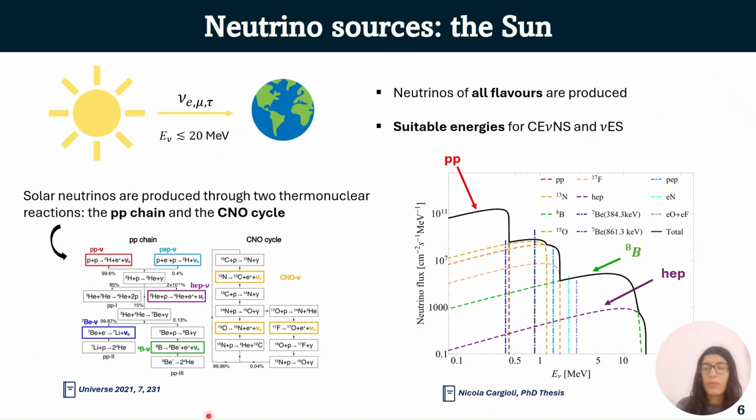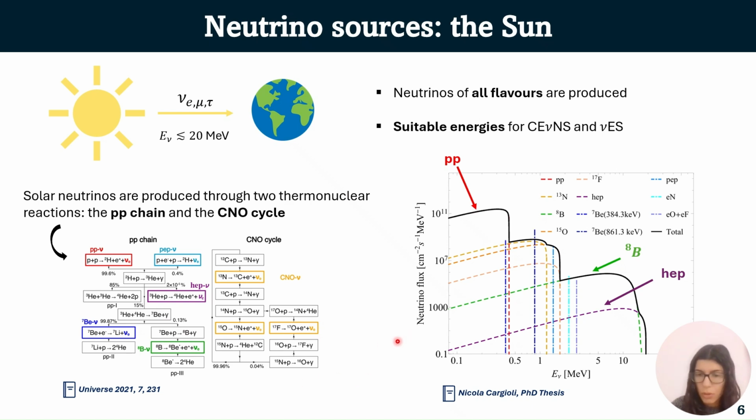Okay, so as I said before, one of the sources of neutrinos at low energies is the Sun, and the Sun produces neutrinos of all flavors at very low energies, so for energies below 20 MeV, and this is important because these are suitable energies for the processes we want to study, so for CENNS and NUS. Solar neutrinos are produced inside of the Sun through two thermonuclear reactions, which are the pp chain and the CNO cycle. And as you can see from the diagram here, there are many steps in these reactions, and in particular I represented by the colored boxes the steps in which electron neutrinos are produced.